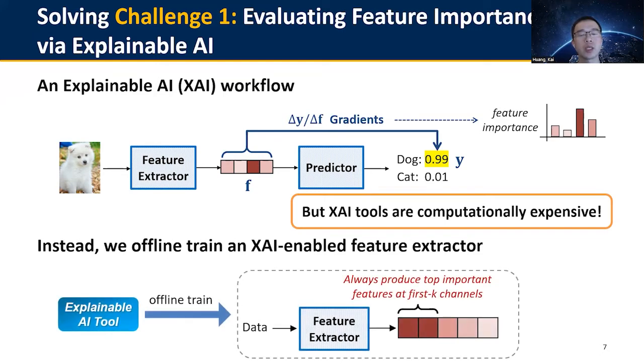During offline training, XAI will act as a supervisor that trains the feature extractor to output features that always produce top important features at the first K channels. So during online inference, the produced feature vector can be directly used to be split into important and less important portions.